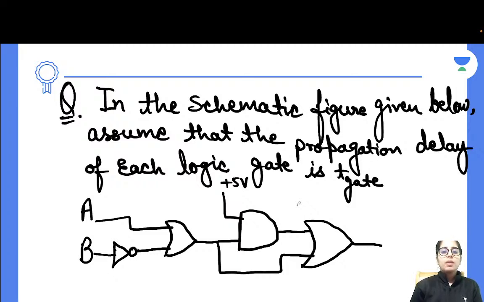So propagation delay means, if let's say you are having the output at this point 0, the NOT gate output, okay? In that case, you change the inputs, and then your output also gets changed there. For that or even other gates, the output gets changed. So in the process of changing those outputs, we will be having the delay. Means if 0 was already present there and now that 0 is going to be 1, there is going to be a kind of delay which we will have there, okay? And that delay is going to be our propagation delay, when it is going to change that value, right? So that's what they have provided you.